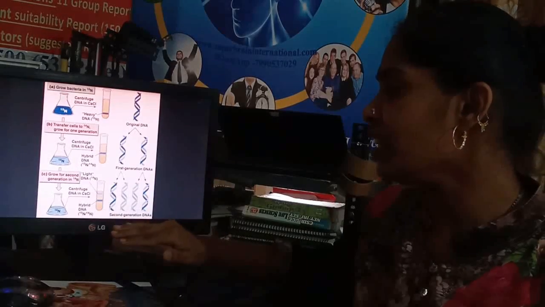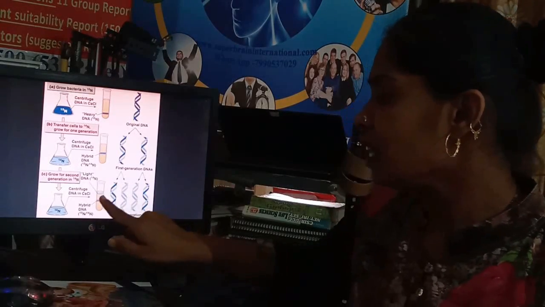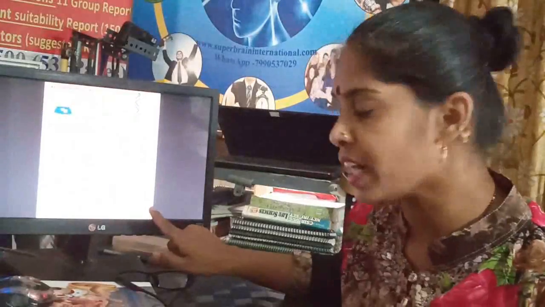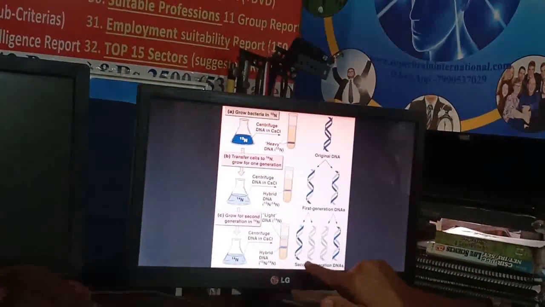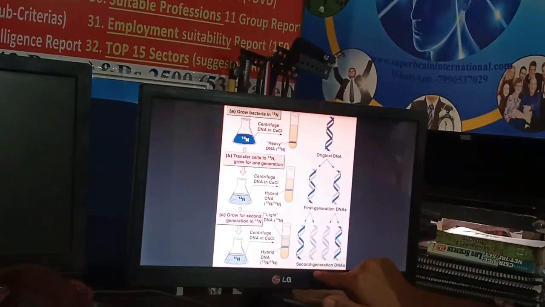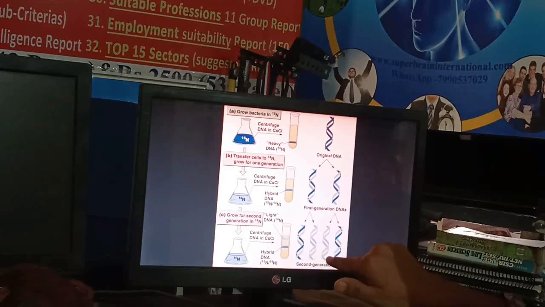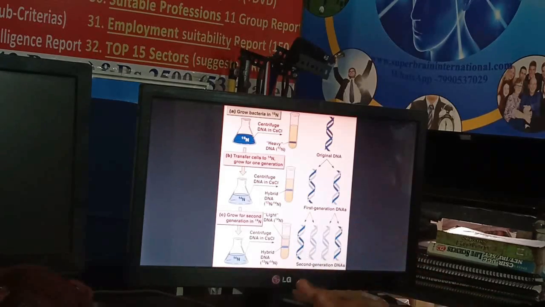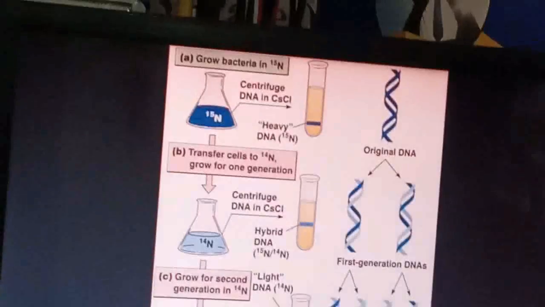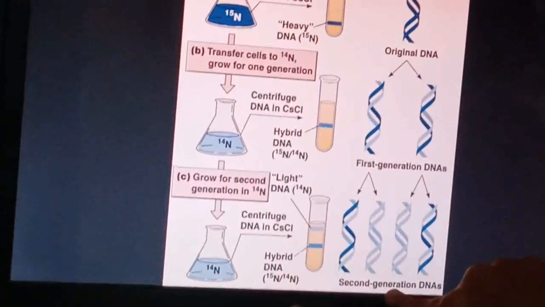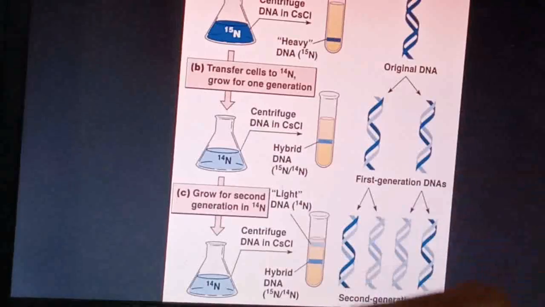But in the second generation, if you see, there are a total of 4 DNAs, meaning a total of 8 strands. Out of the 8 strands, 2 strands are of N15 and the remaining 6 strands are of N14. Reduced, the ratio will be 1:3. So the percentage will be 25:75.